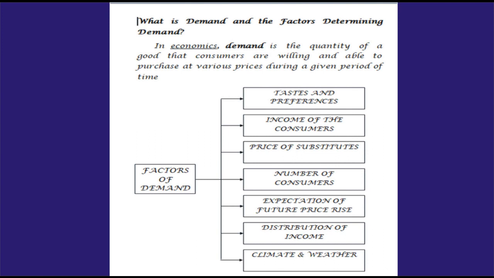Reason: people avoid purchasing tea, and instead of tea they will purchase coffee. The fourth one, number of consumers. Based on this factor the demand may vary, that is, how many people are waiting to purchase our product.